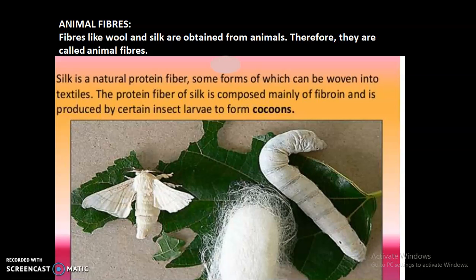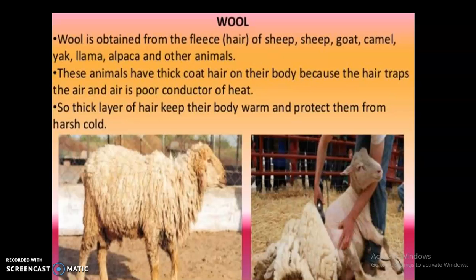Actually, you already heard the story that silk is believed to be discovered by a Chinese princess and it is obtained from the cocoon of the silkworm. Silk is a very expensive fabric from which saris, shirts, ties and scarves are made, isn't it?